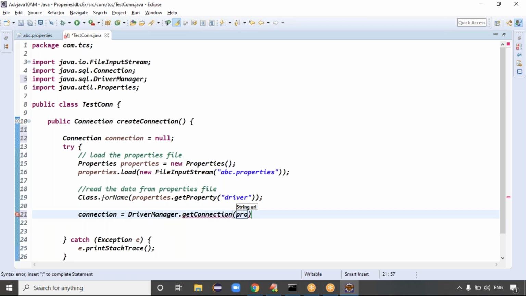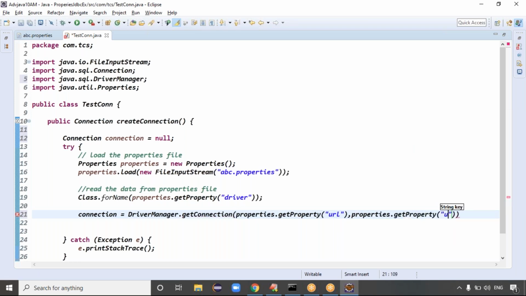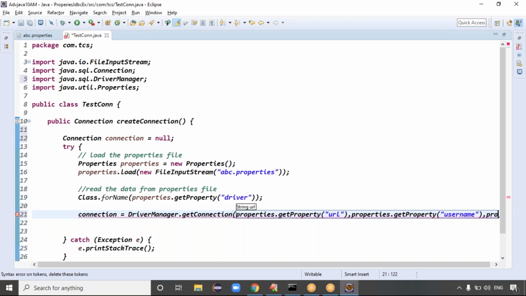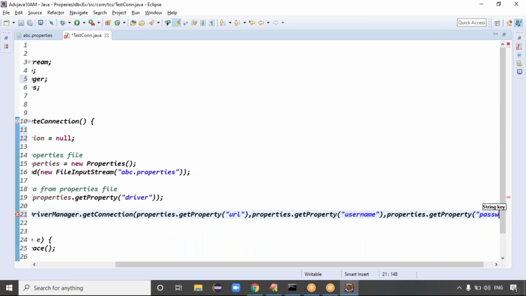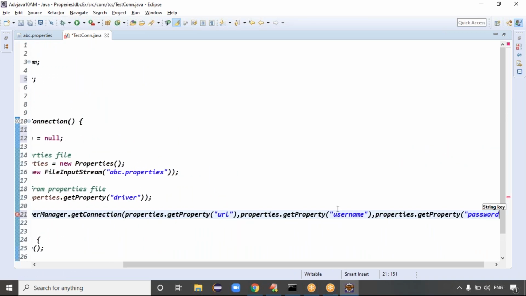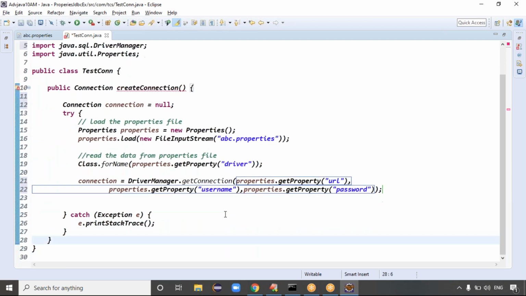That's why you write properties dot getProperty of, the first one being the URL pattern, URL. The second one is properties dot getProperty of username, right? Exactly. Next one is properties dot getProperty of password, right? So we are getting the complete properties from the property file, yes or no? Exactly. With that, the connection is ready, right?